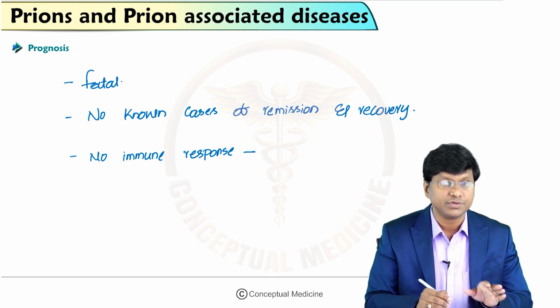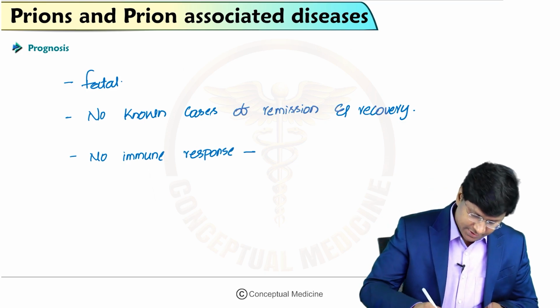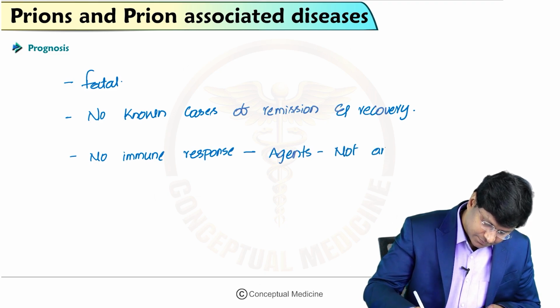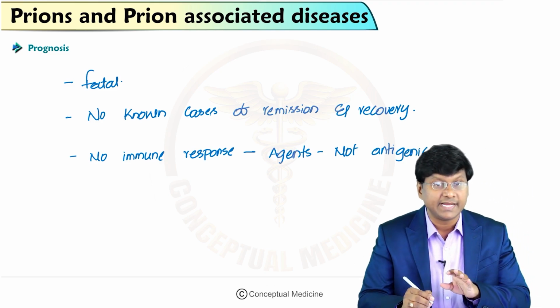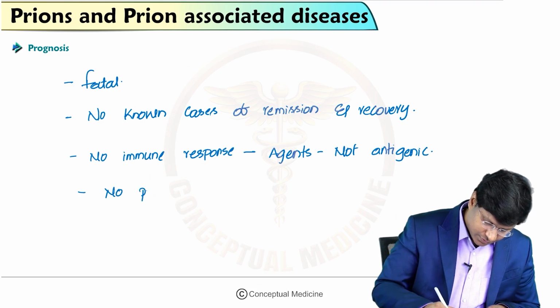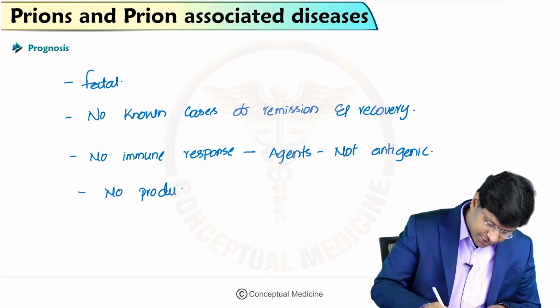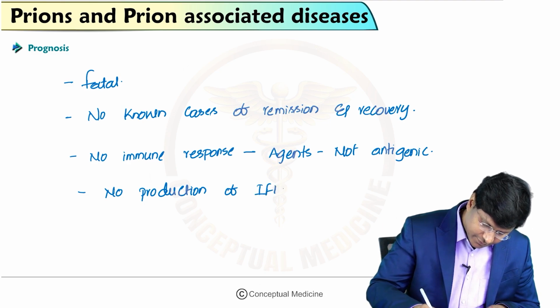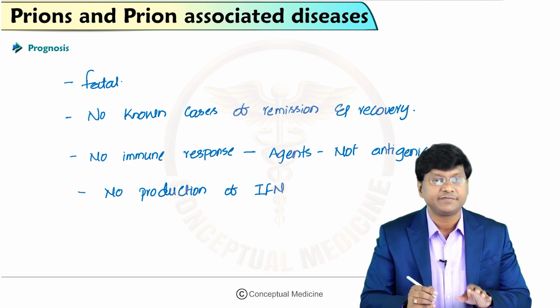So why is there no immune response? Because the agents are not antigenic, right? And there is no production of interferon.